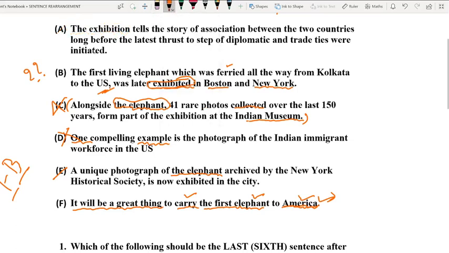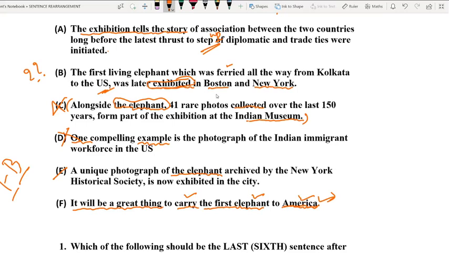Let us start from option A. Here it talks about the exhibition telling the story of association between the two countries long before the latest thrust to step up diplomatic and trade ties. Step up means to strengthen, bolster.